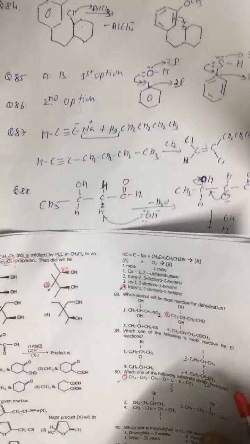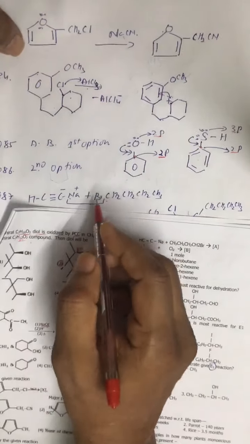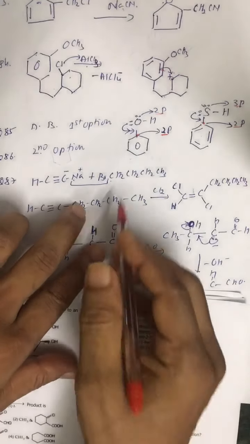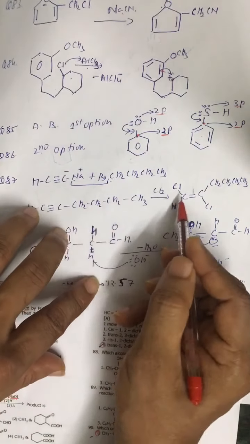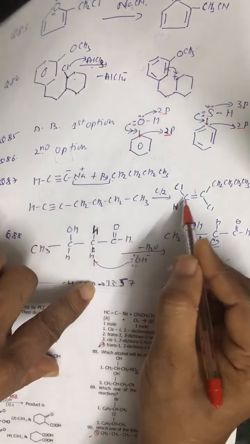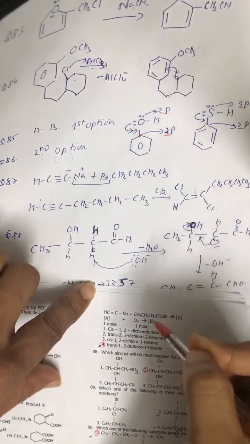Second option 87. Look at 87. First it is this reaction. RNA plus RX, and then on chlorination this triple bond is converted to double bond, and this is basically trans addition. So this is the product.